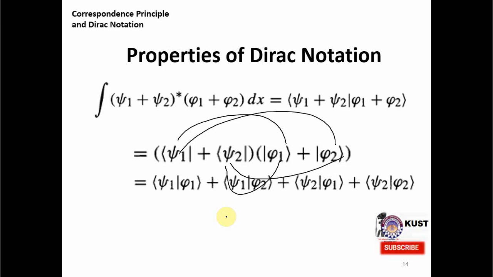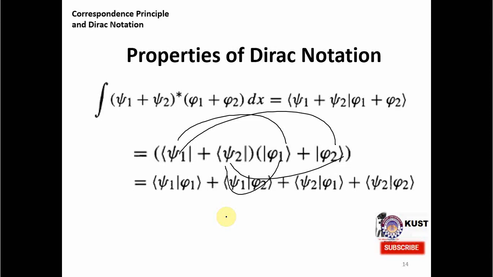The other parameter is h bar. When h bar is 0, then the results from classical and quantum mechanics again match. This principle, when quantum mechanics reduces to classical mechanics, is called the Bohr correspondence principle.